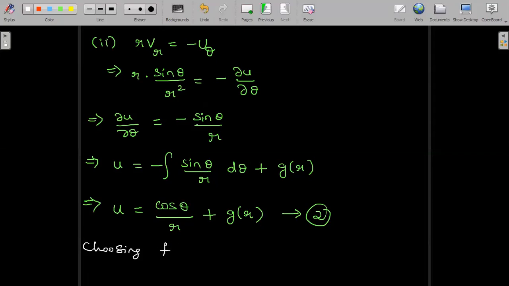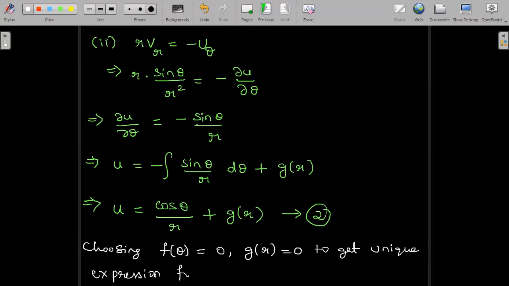So we can choose f of theta is equal to 0 and g of r also equal to 0 to get unique expression for u. So what is that unique expression for u we obtain? It is cos theta divided by r. So therefore, u is equal to cos theta divided by r, which was the second part of the problem.